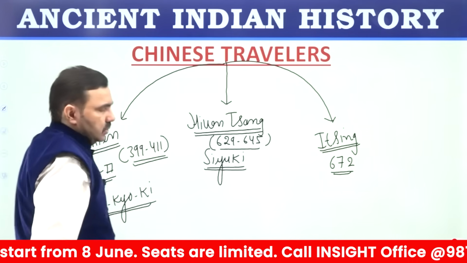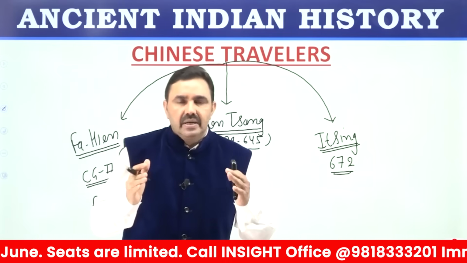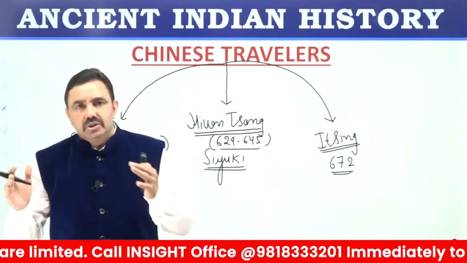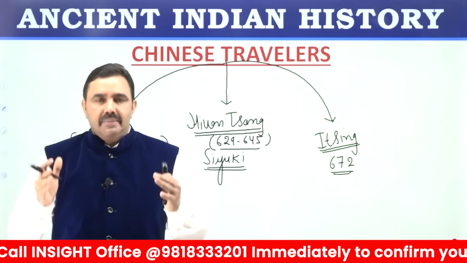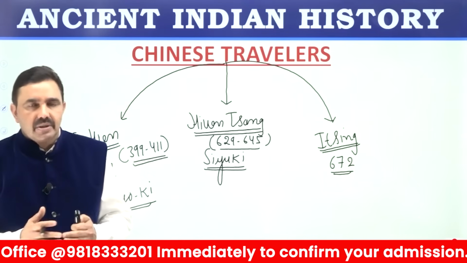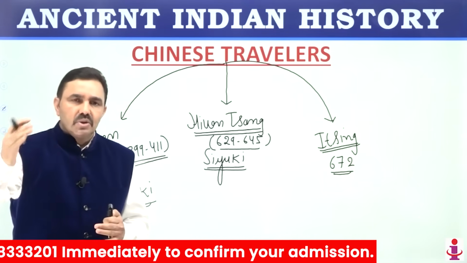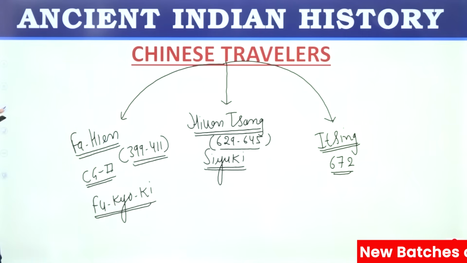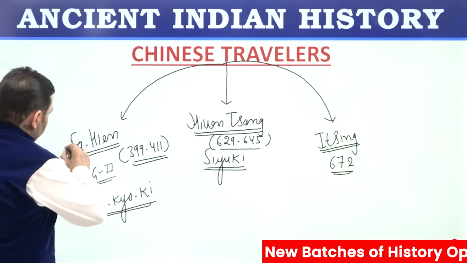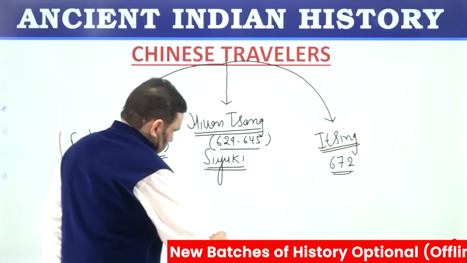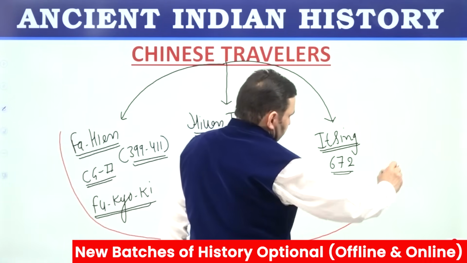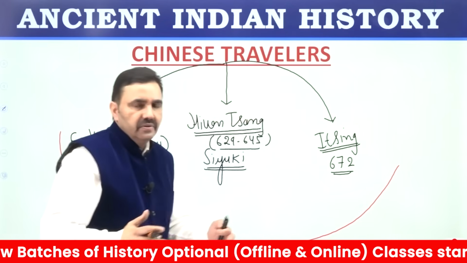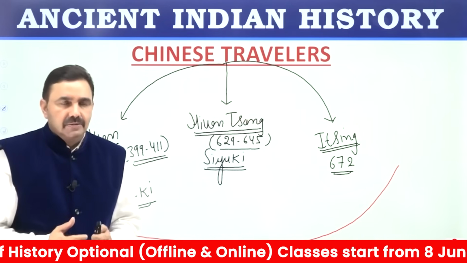It was Fahian who said the king of India was having 2 capitals. Recall, Chandragupta II Vikramaditya was having 2 capitals. One was Patliputra and second was Ujjain. This information was provided by Fahian. So these descriptions left behind by Chinese travelers play an important role in understanding the history of the ancient age.